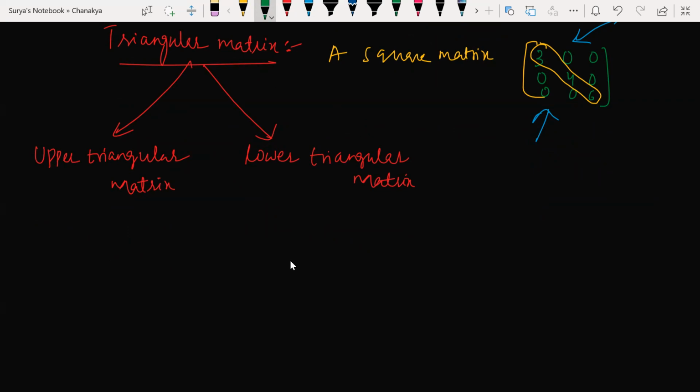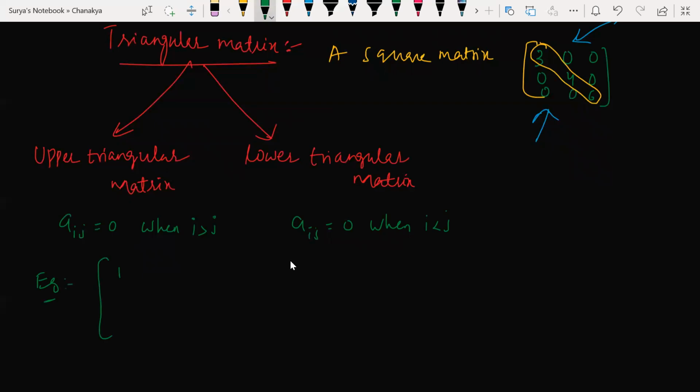Look at this here. Here, Aij is equal to 0 when i is greater than j. Understood my point? Example.